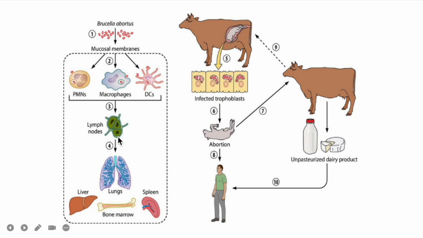From there, with the help of the ever-flowing bloodstream, it reaches organs that are rich in mononuclear phagocytic cells, for example liver, bone marrow, spleen, lungs, etc. And there they start showing their manifestations.